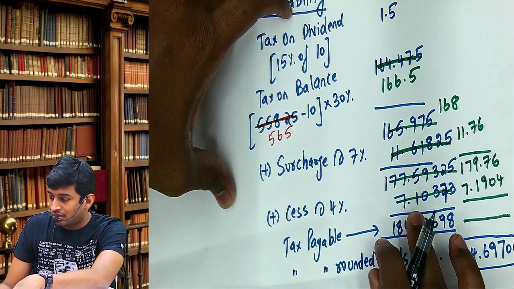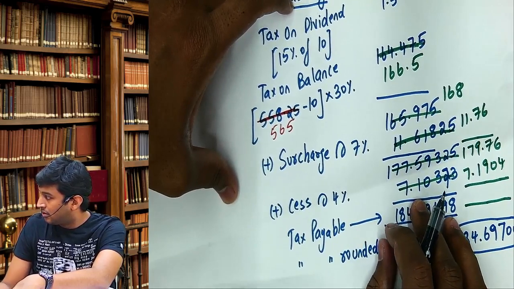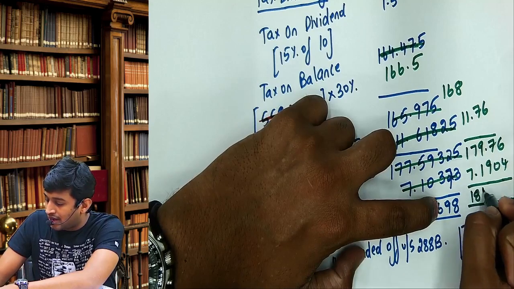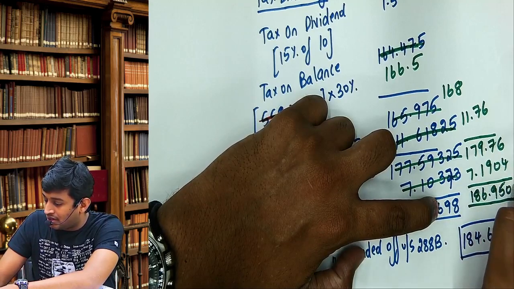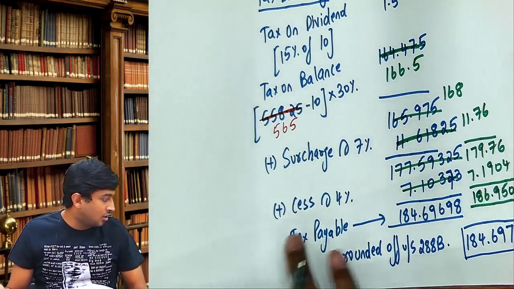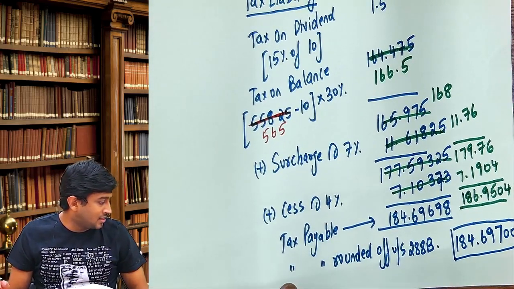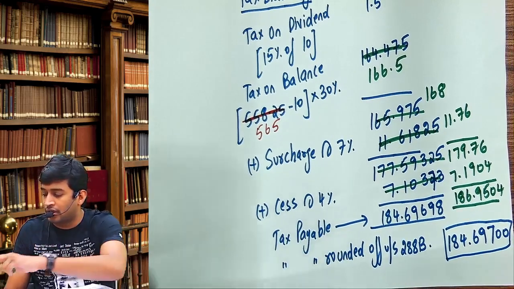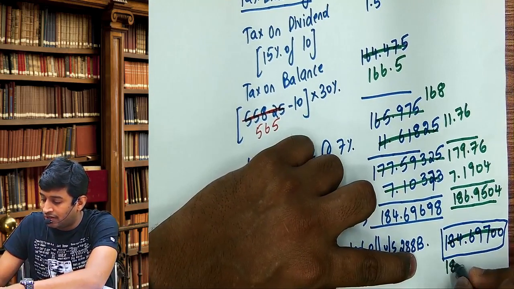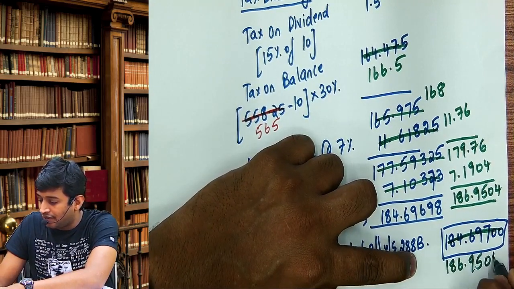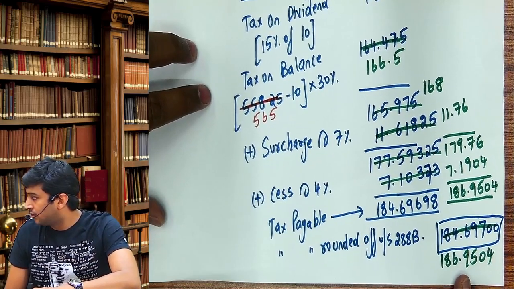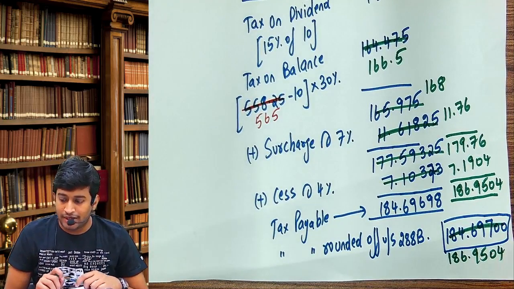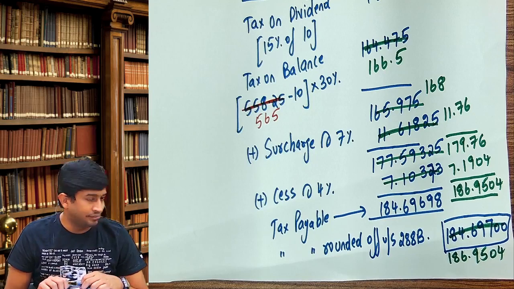Next, 186.9504, that is 1 crore 86 lakhs 95,040, and that only is the rounded off figure. Please change the values accordingly.